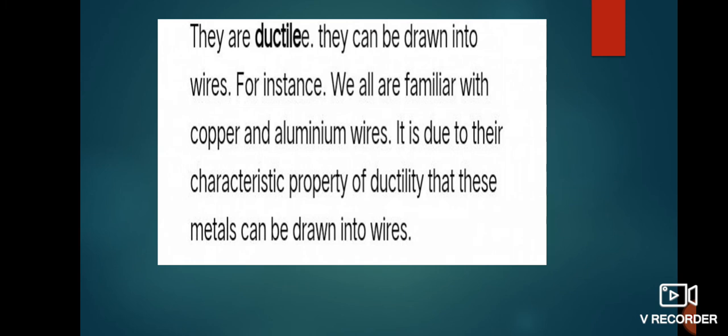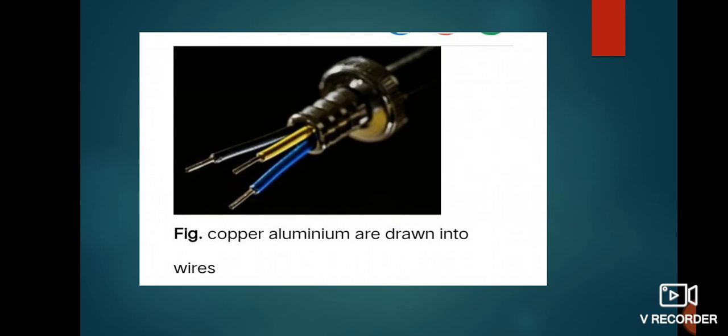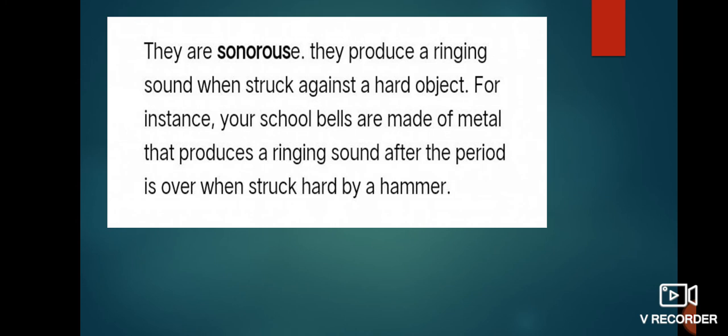Gold is also one of the metals. For example, we are all familiar with copper and aluminium wires. It is due to their characteristic property of ductility that these metals can be drawn into wires. Look at this figure. Copper and aluminium are drawn into wires.